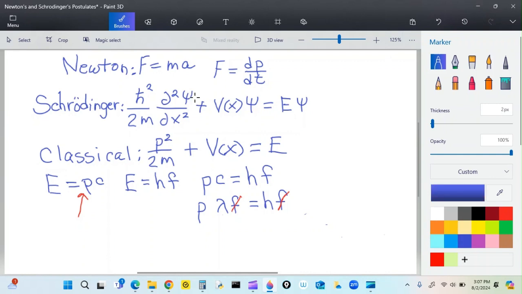And that means p times wavelength equals h. This is de Broglie, and then the wavelength equals h over momentum. And what's strange about that is that light does have a momentum, as well as does matter and all those kinds of things.